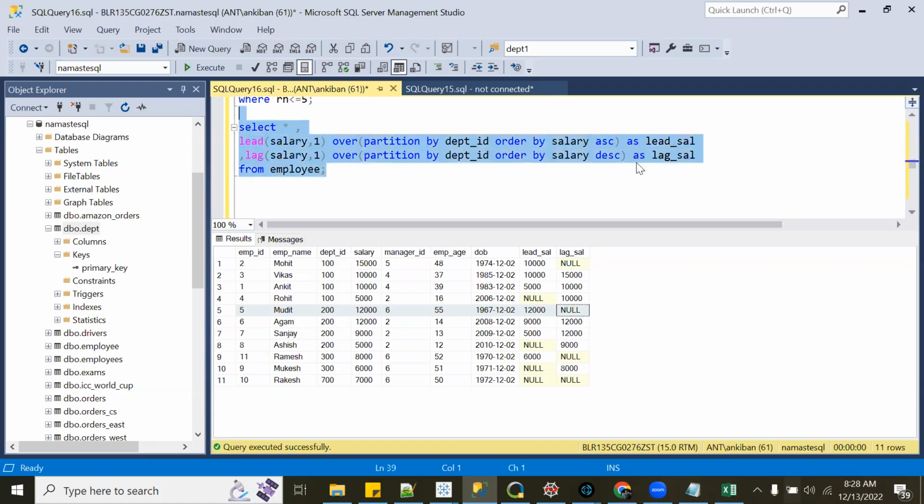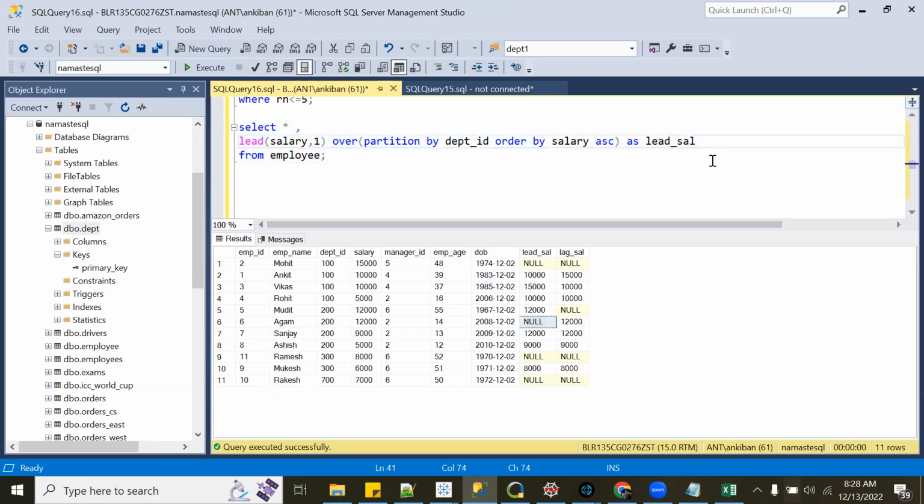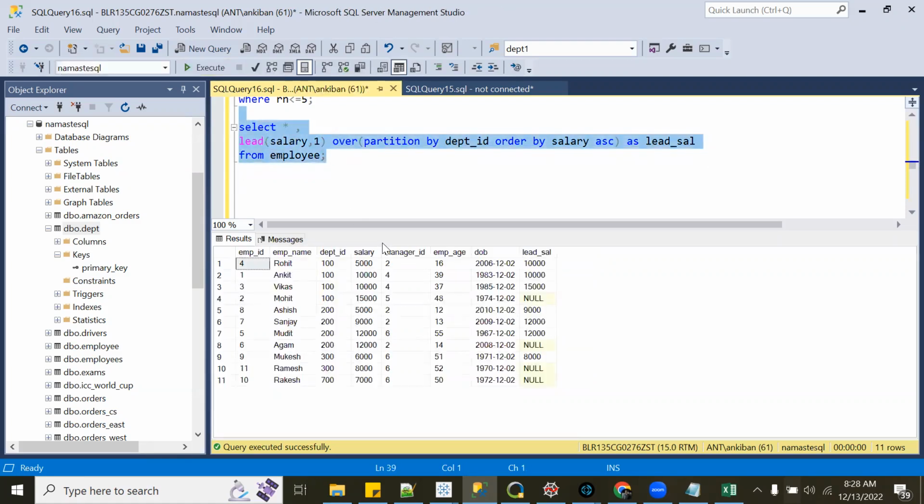Now what I'm doing is ascending, right? So if you see, this is because we have the same one, but if you look at this, I will just remove this and run this. Now if you see what I have done, salary in ascending order, right? And then giving lead of salary.